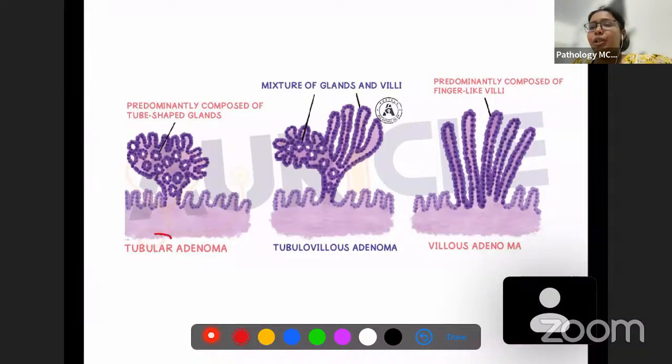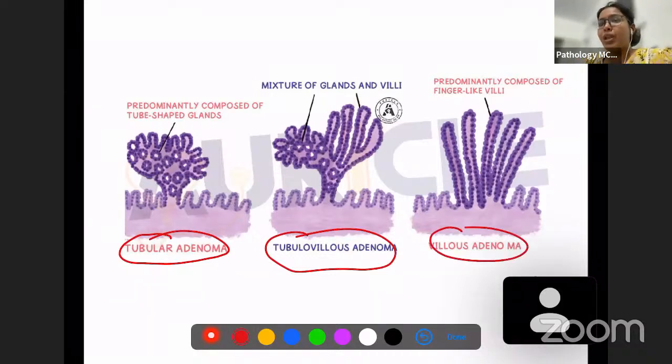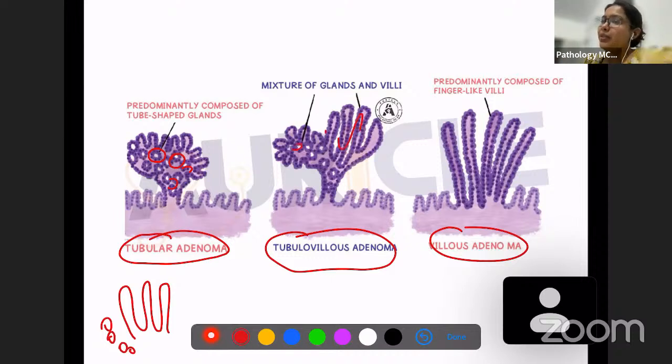We have tubular adenomas, tubulovillous adenoma, and villous adenoma. Tubular adenomas, as you can see here, have tube-shaped glands. Villi, as you know, in the intestine, are going to be like this, and the glands are going to be like this. Tubulovillous has tube-shaped glands as well as villi. Villous adenoma has predominantly finger-like villous projections. So these are the three types of adenoma.